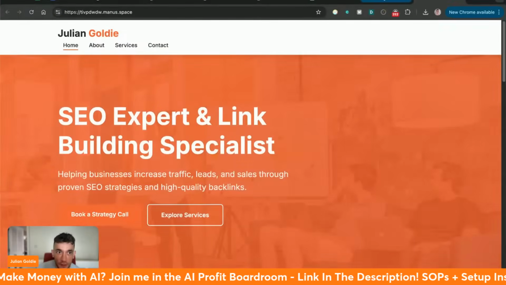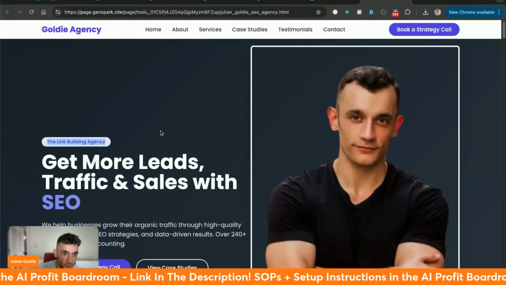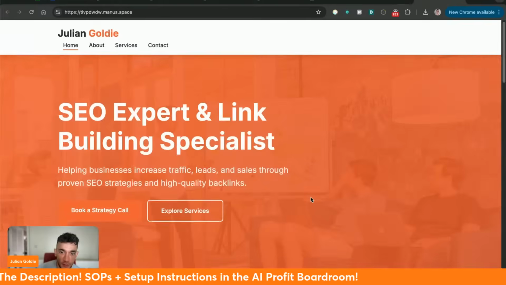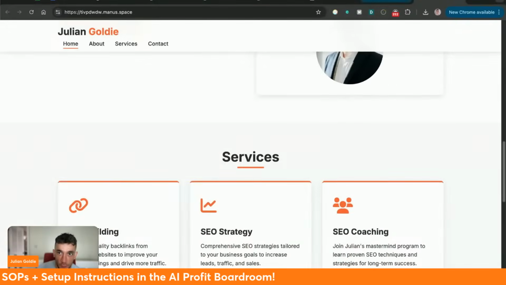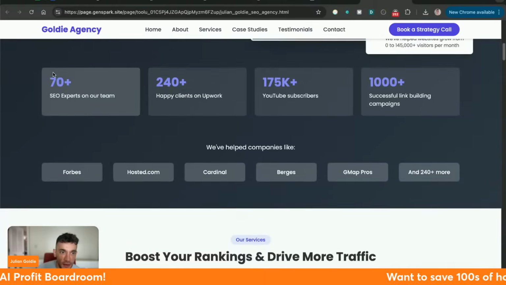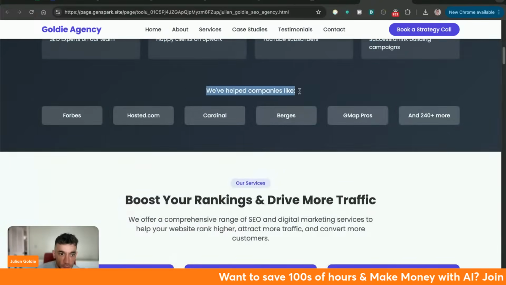Now compare that to what we got back from Genspark. Genspark has nicer colors, and it's actually inserted real images of me, whereas this is kind of like stock images. We've used basically the same prompt. And you can also see how it's collected all the information about me and my website and then come up with that right here.